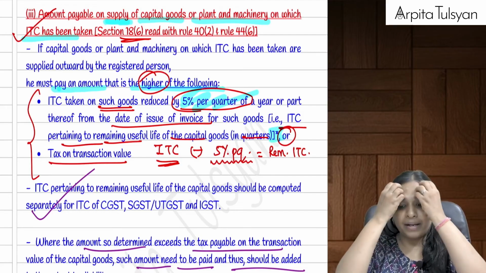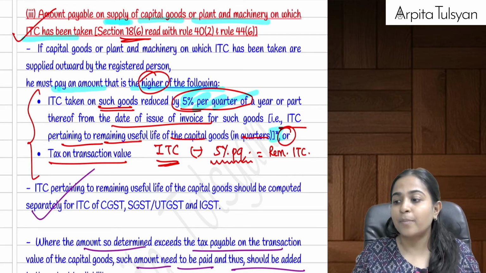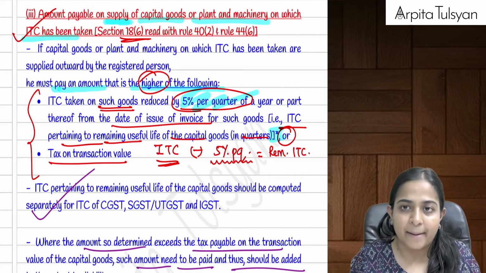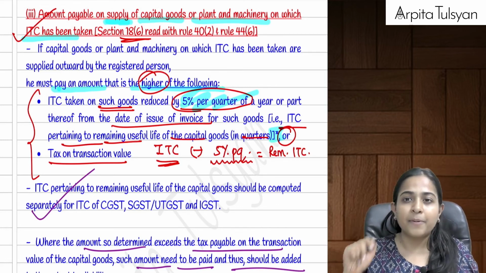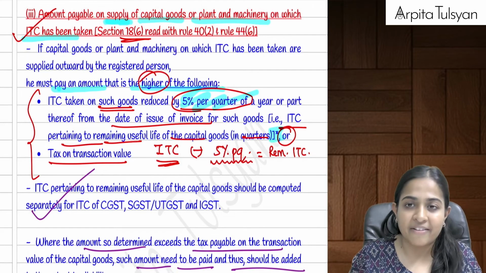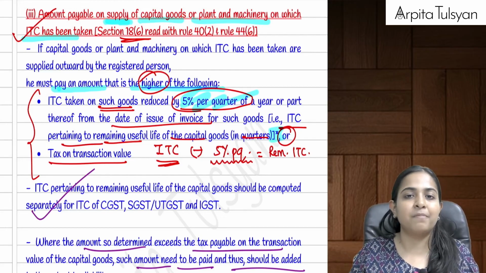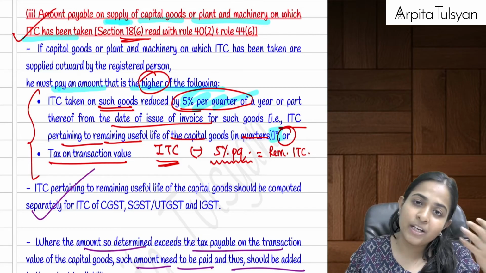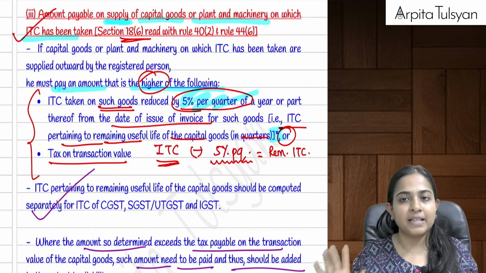Example: capital goods life is considered as 5 years. From the date of invoice, let's say 2 years have elapsed, which means 8 quarters into 5%, so 40% of the ITC is already used. ITC minus 40% means 60% ITC is left.